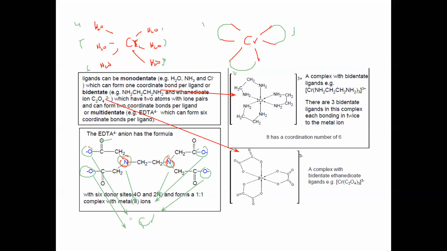So the more dative bonds a ligand can form, the fewer ligands are attached to a central atom or the complex ion.